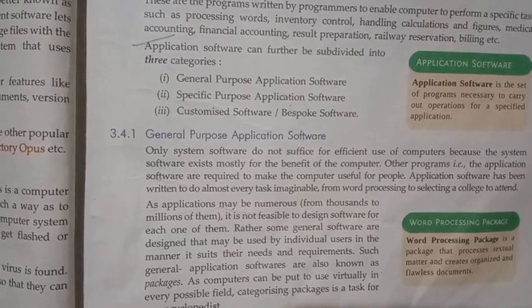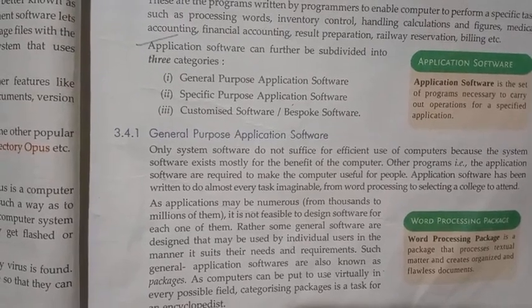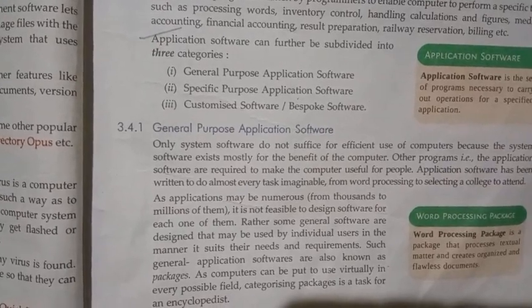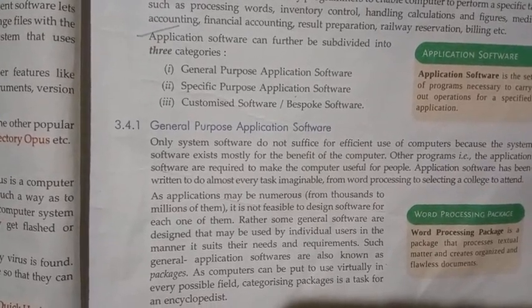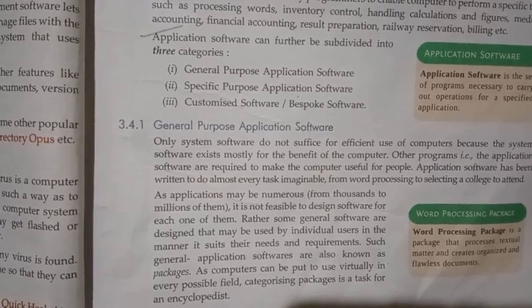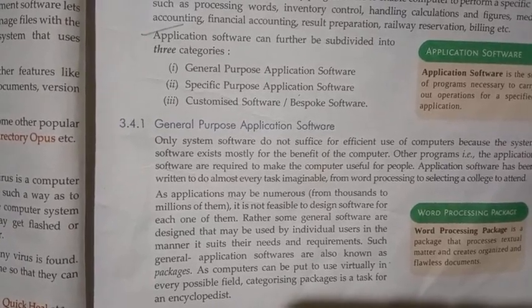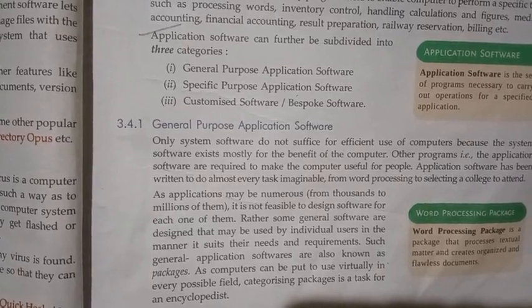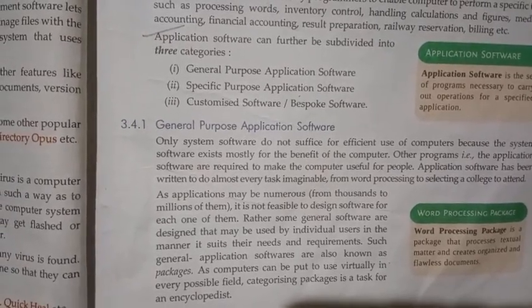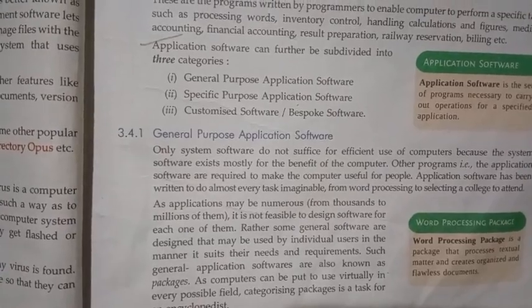Package means it contains a collection of many applications. Examples of general purpose application software are word processing software, presentation software, accounting software, and database management software. We can study them one by one.